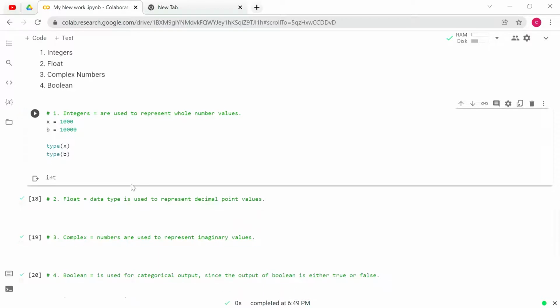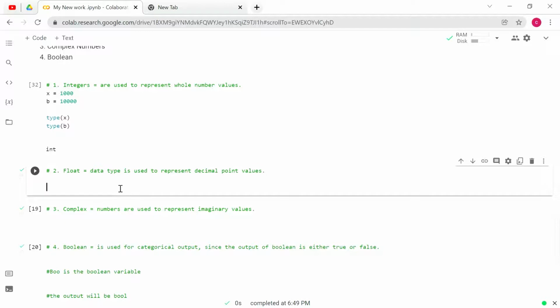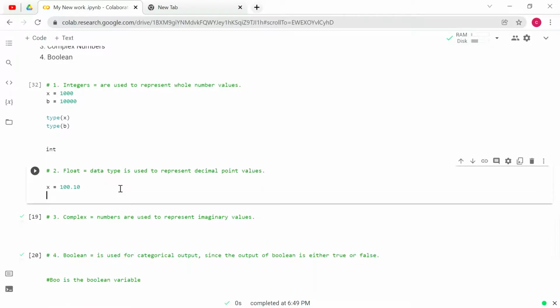So let us go with the next numerical data type, float. Float means in this data type there will be decimal point values. So if we write an example, we can see the example of x equals this, and this is another example of float.